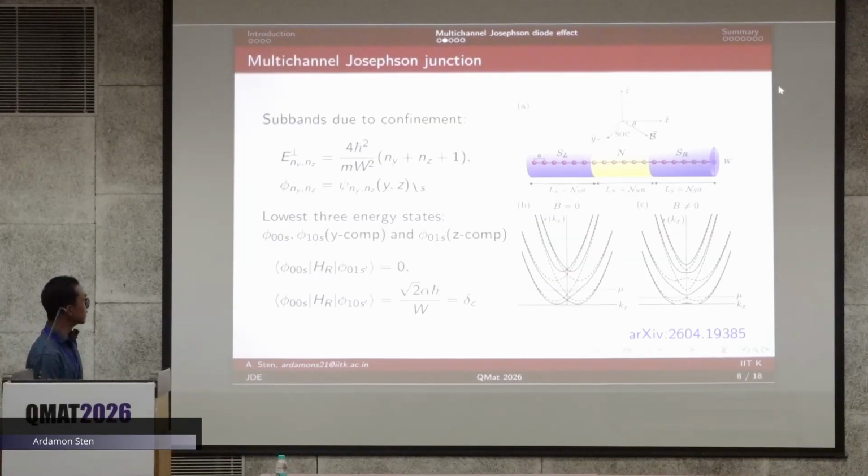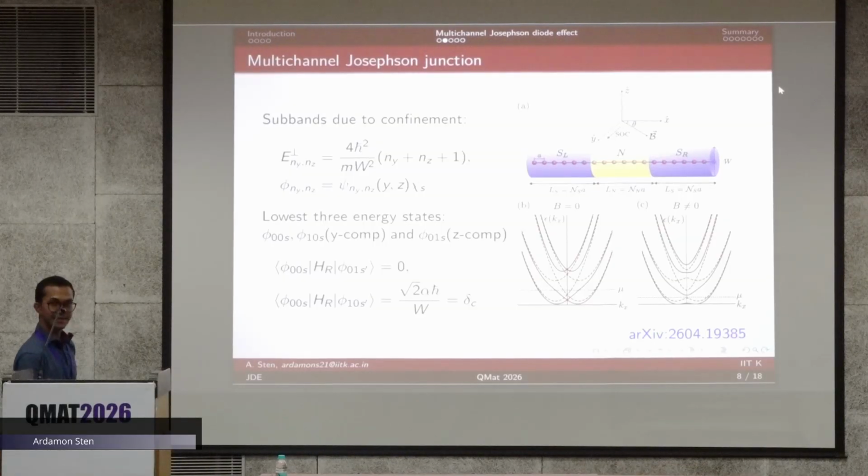So we only consider this phi 10 energy level, and we find that the coupling between the ground state and this energy state is given by the strength of the spin-orbit coupling alpha and W, which is the width or the diameter of this nanowire. This quantity we call delta C, which is the coupling strength between the two bands, the interband coupling.